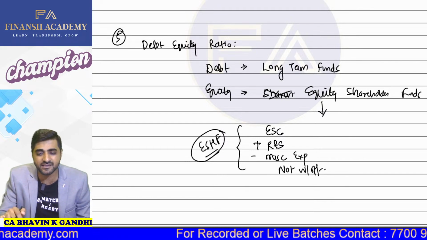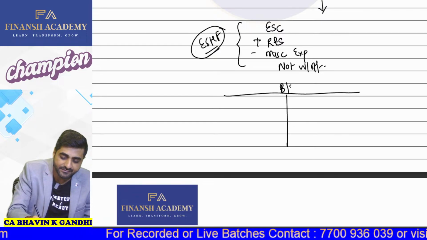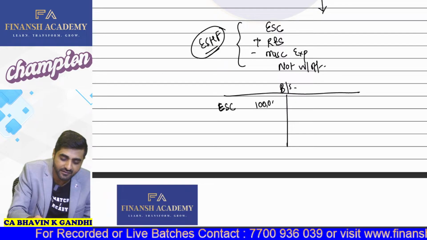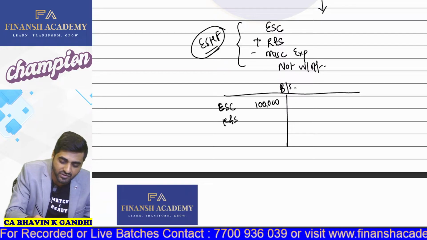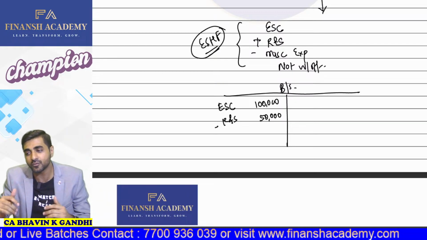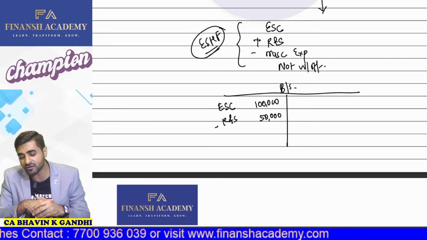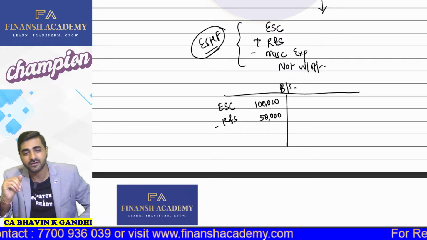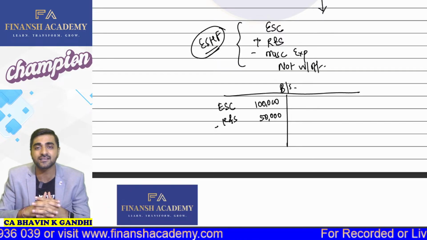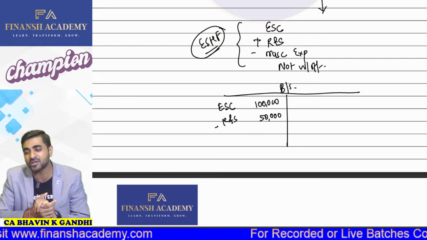Now guys, isn't this obvious that in this balance sheet, we'll be having equity share capital, let's say 1 lakh. Then we have reserves and surplus of, let's say, 50,000. Guys, reserves and surplus actually belongs to whom? Can I say it belongs to the true owners of the company? And who are the true owners of the company? Equity shareholders, they are the true owners of the company. So will the reserves and surplus be forming part of your equity shareholders funds? Come on, yes or no? Answer is absolutely yes.